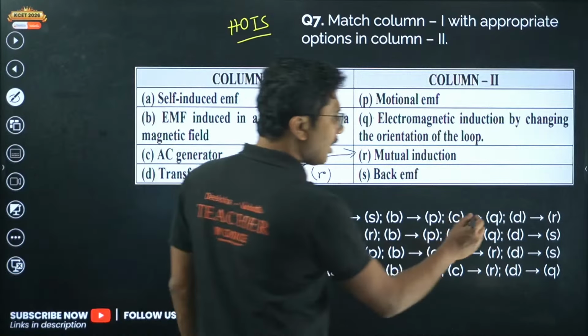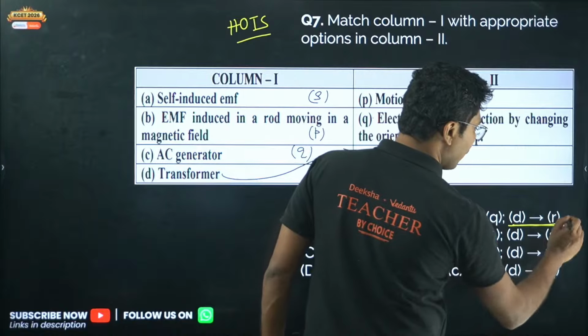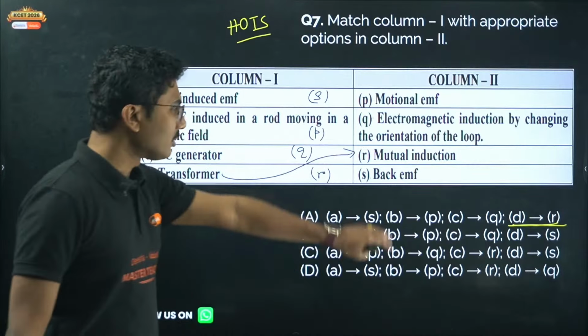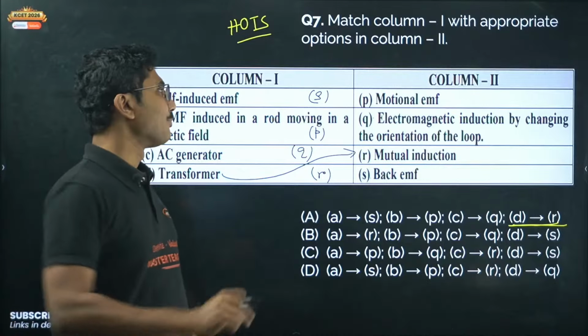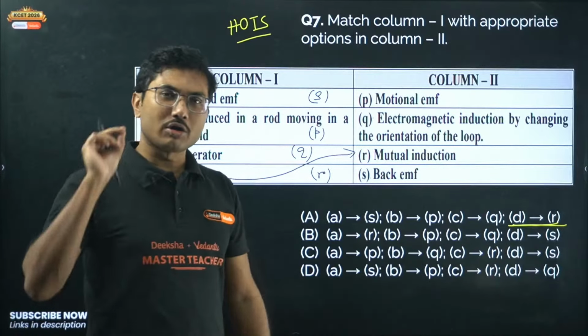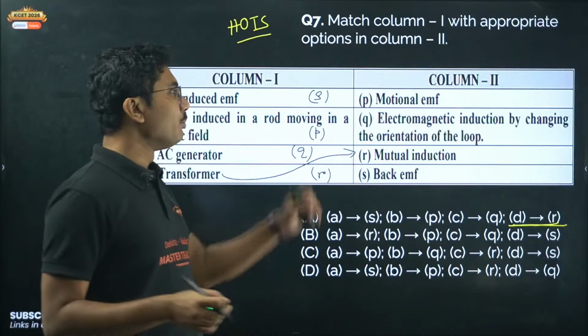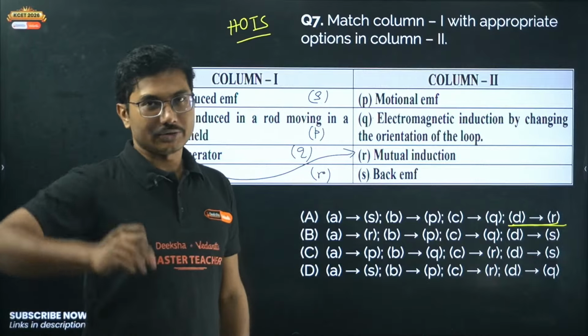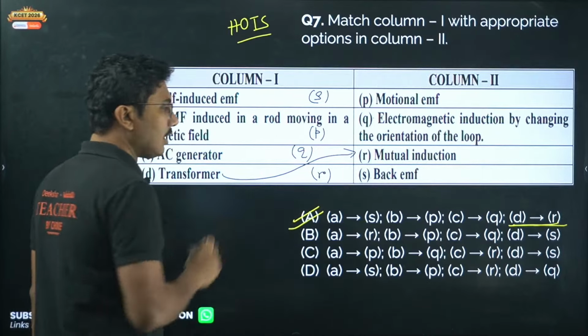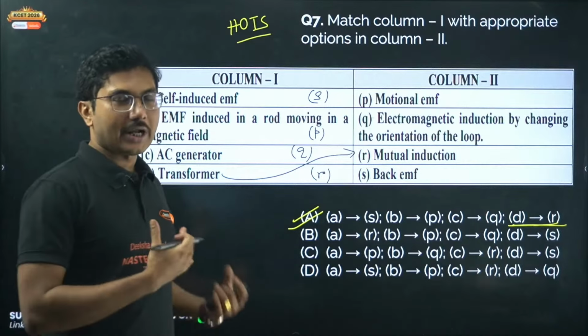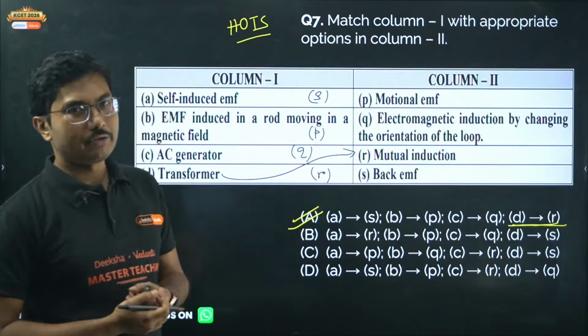Now only after doing that match I found that this option is correct, because no other option given has D matching with R. So if you are lucky, if you can find at least one or two correct matches, then you may not need to know all the other matches. So that is a trick that you have to remember. Okay, this is a simple trick, because in the exam you do not know which kind of match the following type of question is going to come.